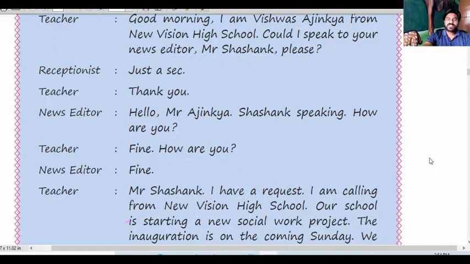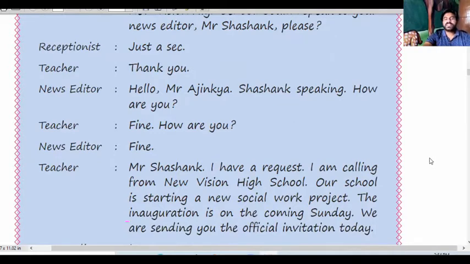Then the news editor is now on the call. Hello, Mr. Ajinkya, Shashank speaking. So he said hello to the teacher, and he said Shashank is speaking, meaning the news editor is speaking. How are you? He asked the teacher, how are you? It is the type of communication that whenever we call anyone, at that time we ask like this: hello, how are you? Then the teacher: fine, how are you? And in reply he said fine, and what about you? So he is asking again, how are you? Then the news editor says fine.